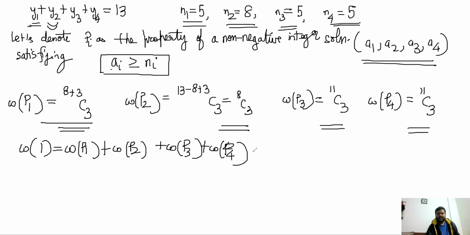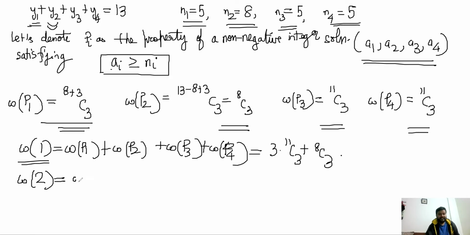P4. So that counts as 11C3 plus 11C3 plus 11C3 plus 8C3. So 3 times 11C3 plus 8C3. That is when one variable exceeds. Now, what about if two variables exceed? Two variables could also exceed, right? P1 and P2 both could be wrong, right?